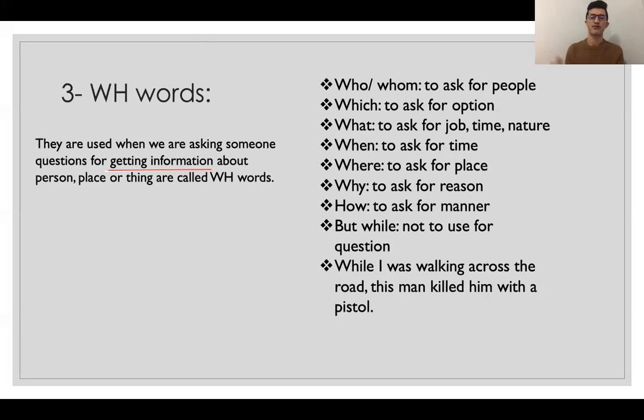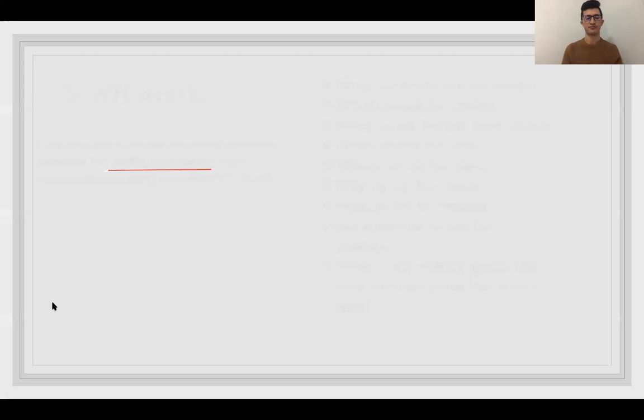Because every language sometimes has different grammar, we can't translate exactly from one language to another. Okay, so we use tag questions for getting confirmation, and we use reinforcement tag questions for confirming ourselves, okay? And we use WH words for getting information. So here are the different types of that.